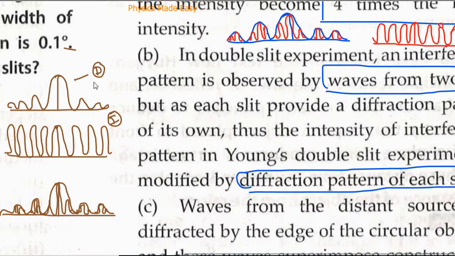Now again coming to the problem, this is the diffraction pattern of one slit, a similar diffraction pattern of the second slit, that will combine with the interference pattern of the two slits, and the final pattern will be this. The outer profile, yes, in this diagram, these two diagrams are the same. This outer profile is due to diffraction, and this inner profile, which is red in color, is due to interference.